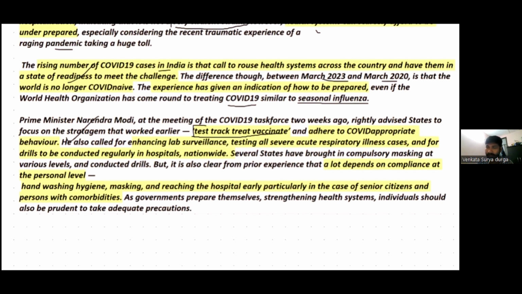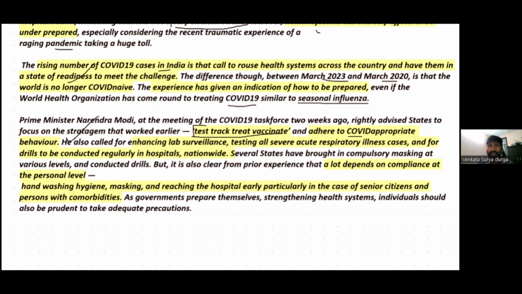Test, track, treat, 3T, and then vaccinate. 3T plus V. And also adhere to COVID appropriate behavior. COVID appropriate behavior is wearing masks, washing hands regularly, and also maintaining social distancing. So they are COVID appropriate behaviors.